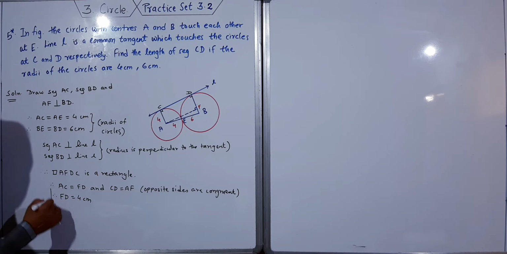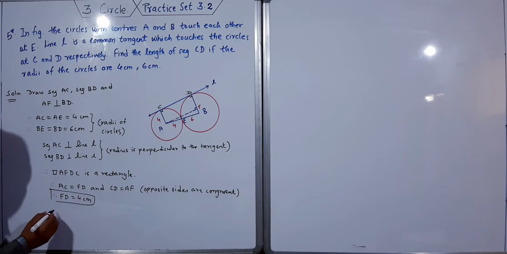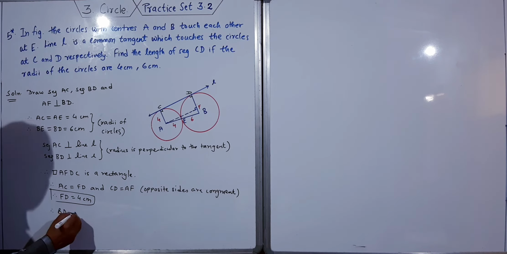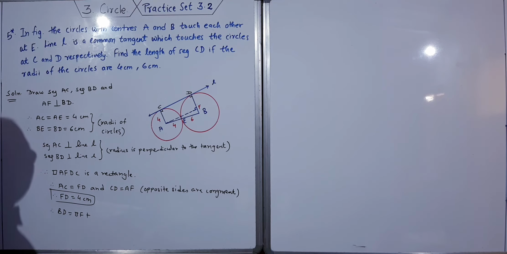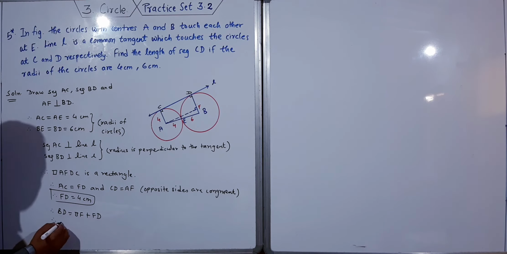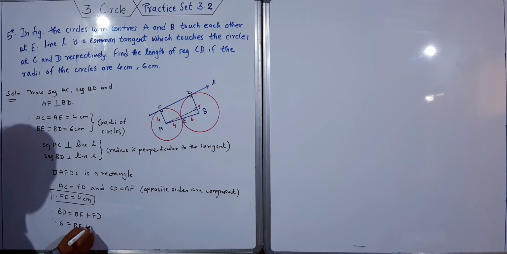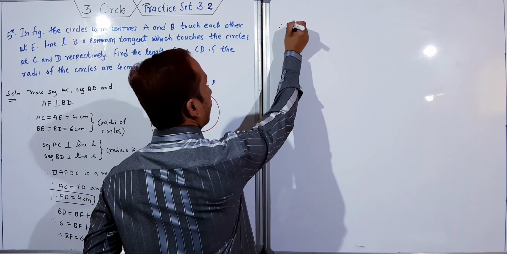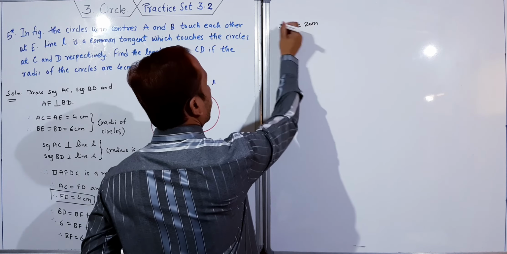Therefore what do we want? BD is equal to BF plus FD. So this is 6, BF we have to find, and this is 4. Therefore BF is equal to 6 minus 4, which is 2 centimeter. Now you got BF. BF is equal to 2 centimeter.